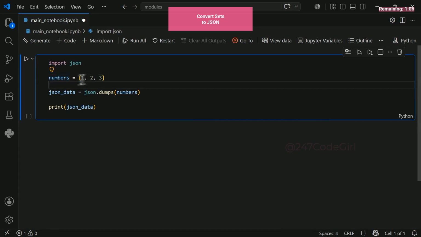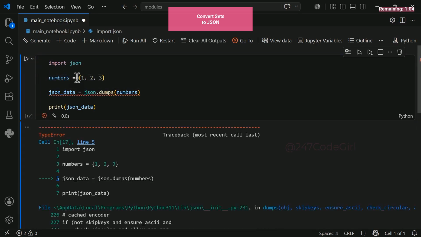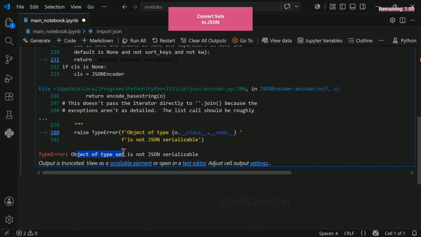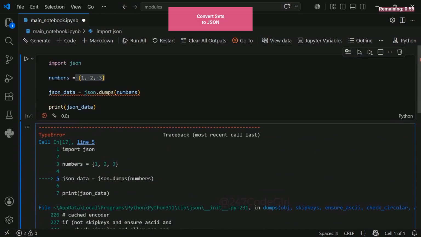So look at this example. We're going to try and convert it, and you can see because this is a set, we get an error. This error says the object type is not JSON serializable, so you cannot serialize this into JSON. So how do you convert it then? Well, if you really want to convert it, then what you need is a wrapper.